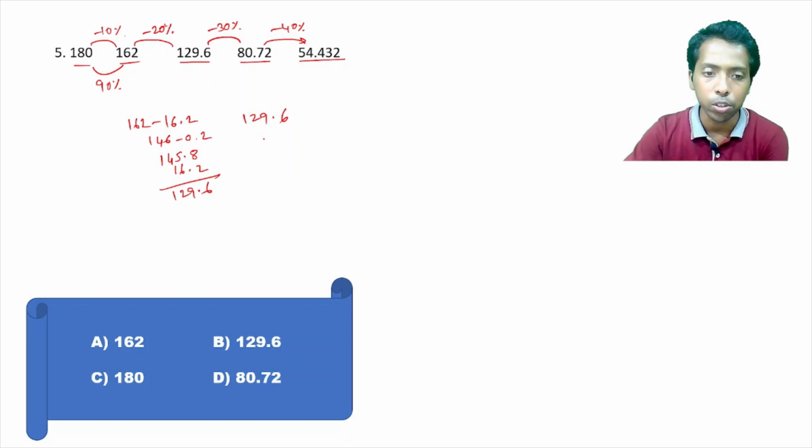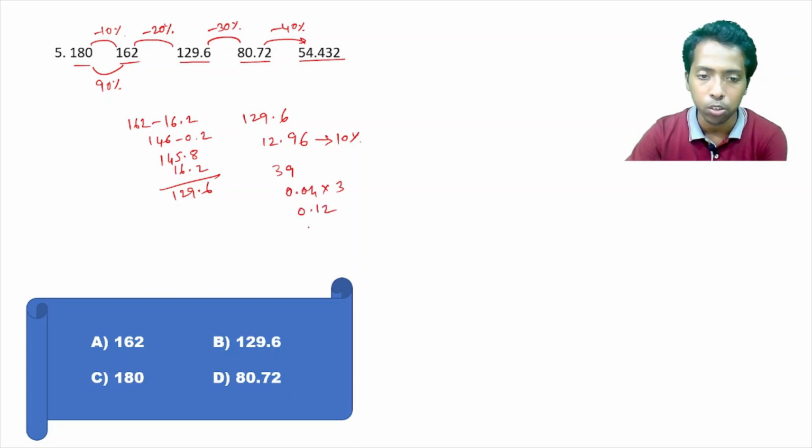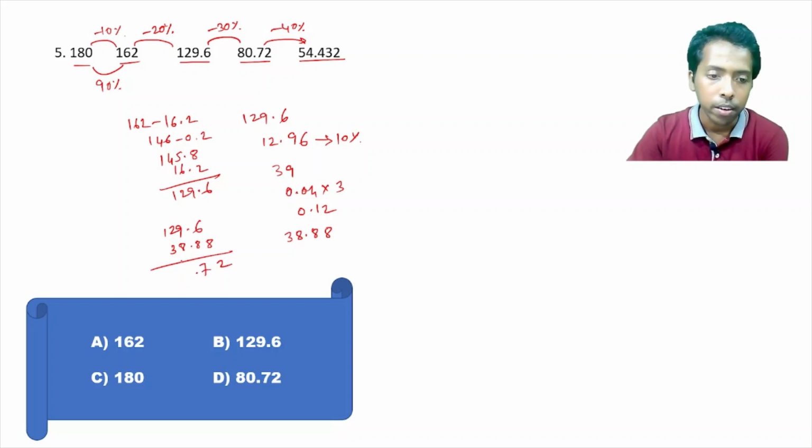129.6. So 10% is 12.96, and 30%, right? This is 10%. So 30% is 39, but this is not 39.04, right? So this is 0.12, that is 38.88. Now 38.88, if added to the previous number, 129.6 and 38.88, this is 90.72. And this is 80.72. Maybe this is the answer.